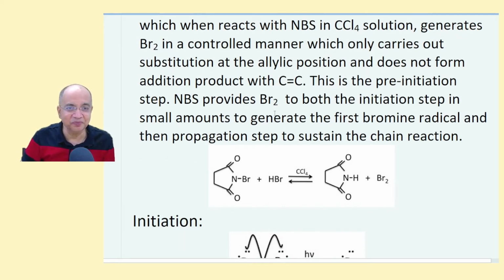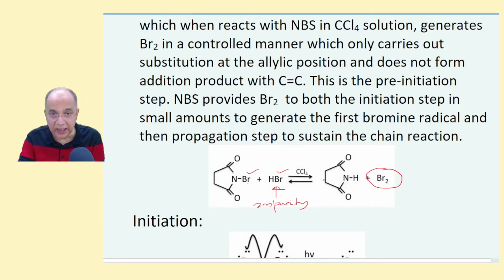Now see, this is NBS, N-bromosuccinimide; forget about the structure. And HBr is an impurity, inevitably present, an omnipresent impurity. This bromine and this bromine come out as bromine, and this hydrogen is here.